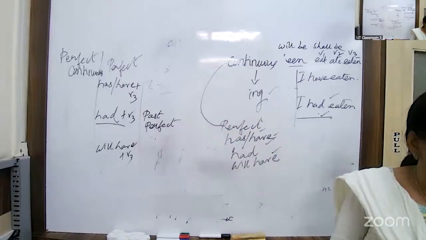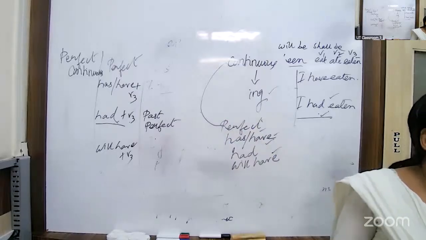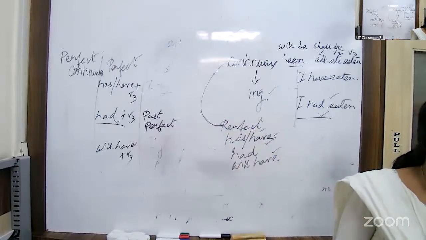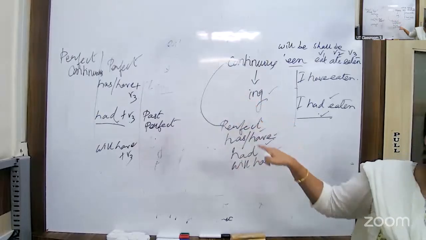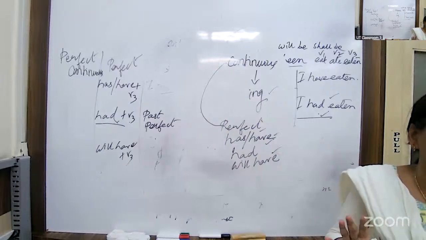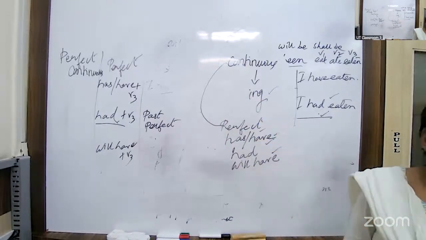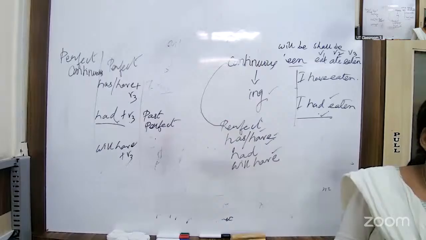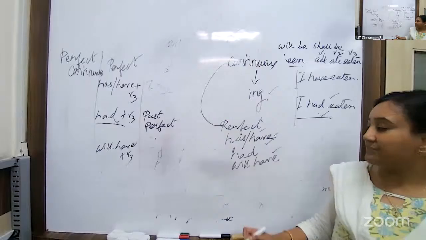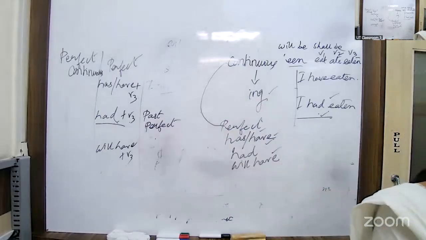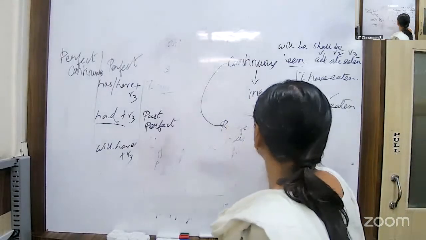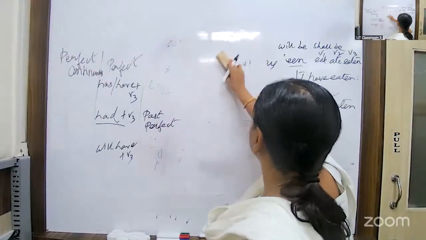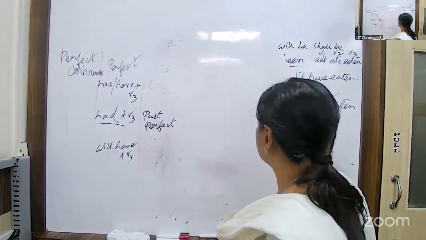In between, B, W, and B. The be verb which is here with the ing form comes here as being. Okay, and when do we use perfect tenses? Usually, when do we use it? The questions that you get in your exams in the board paper are based on this.